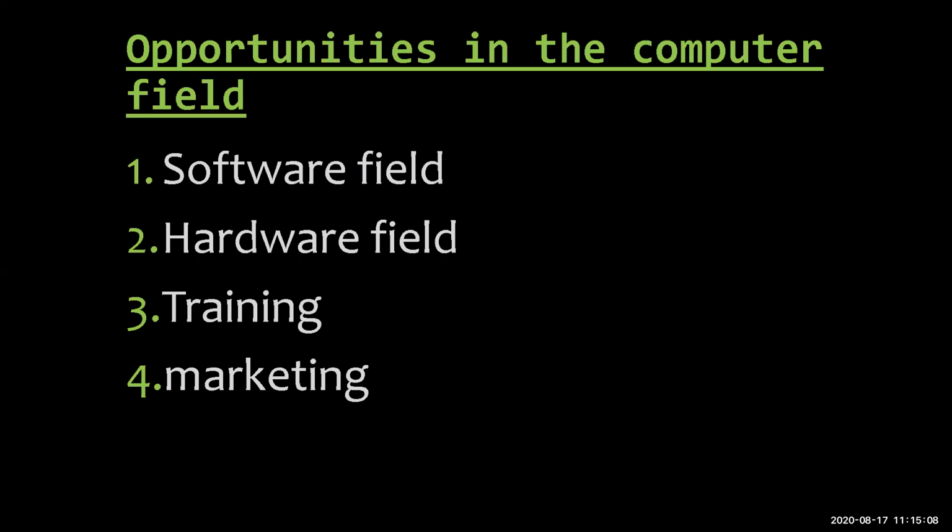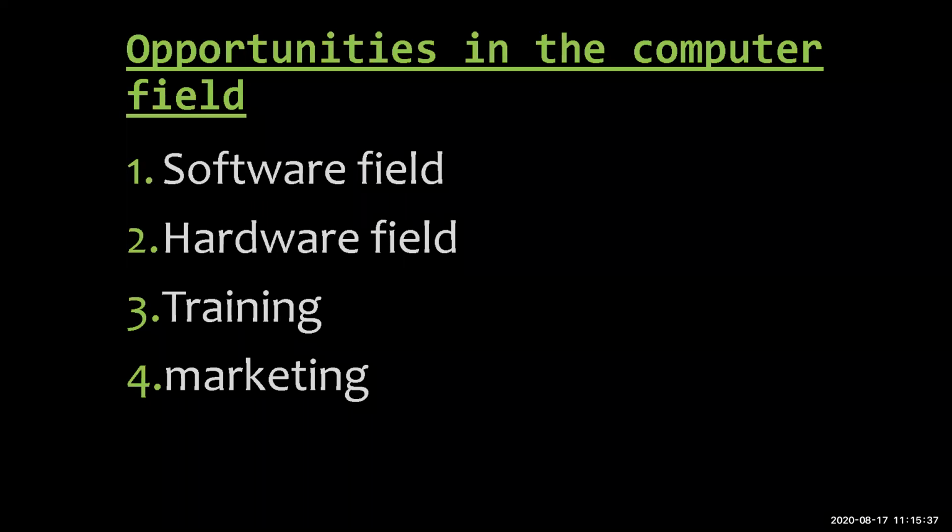In these companies, people get jobs like repairing computers, then assembling computer parts. They bring computer parts made by other companies and assemble them. Assembling means joining the system so that it will work perfectly, and according to their choice they can make modifications in it, and they can resell it.